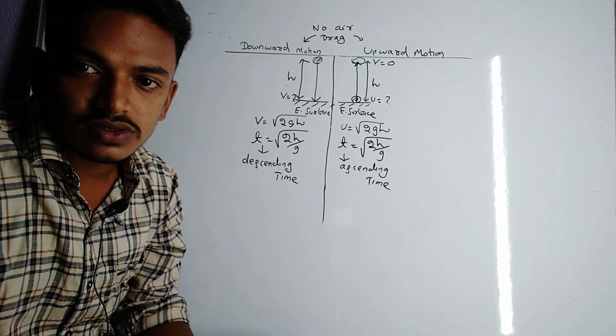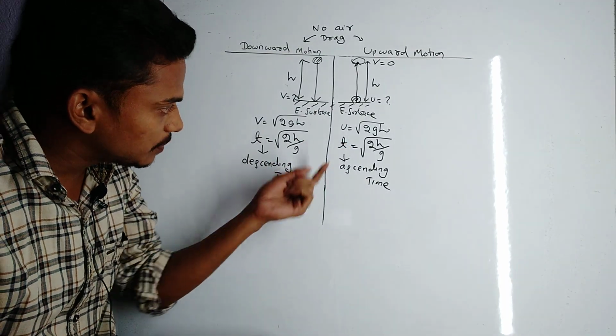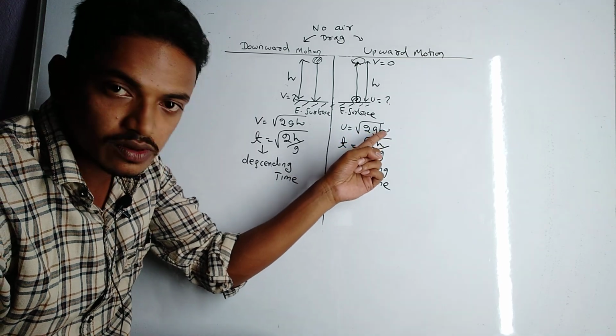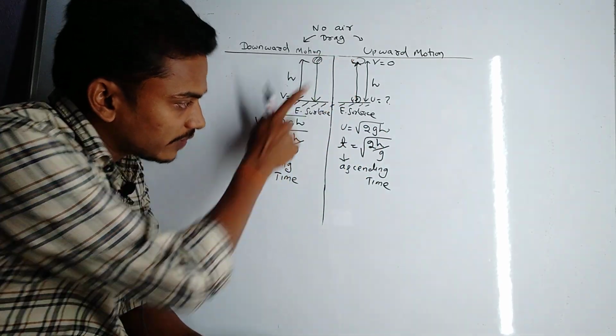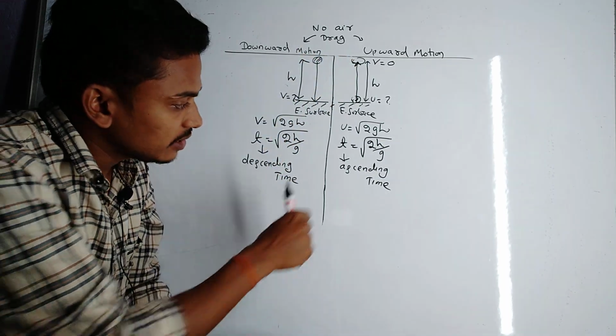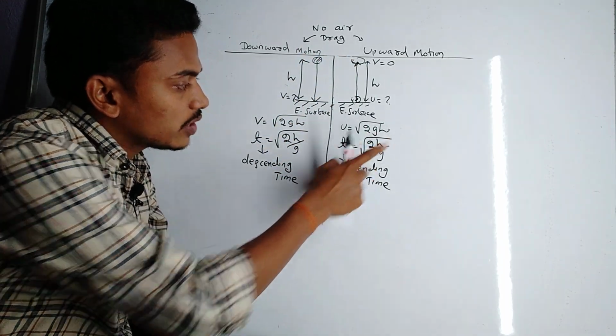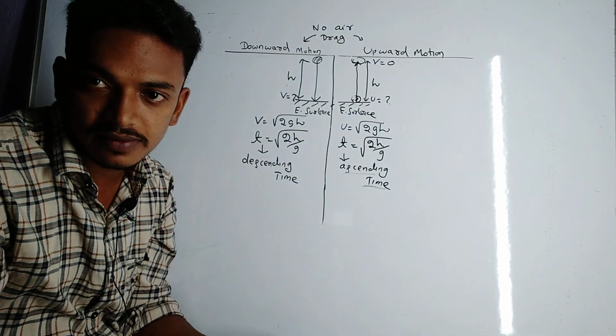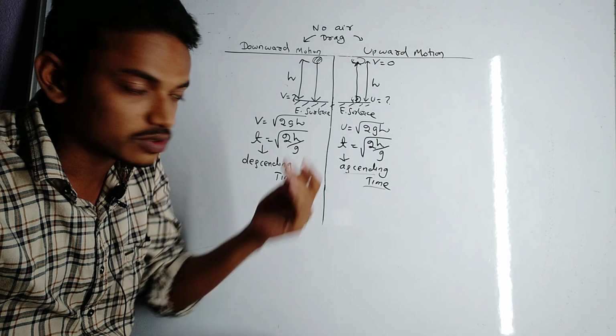Okay. So we found the following results: if a body is thrown with a velocity root over 2gh, then it goes to a height of h, and time taken by the body to reach the maximum point is root over 2h by g, and this is called the ascending time. Time to reach the maximum height is called ascending time in case of upward motion.